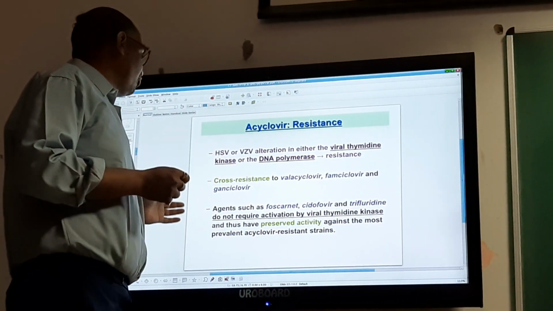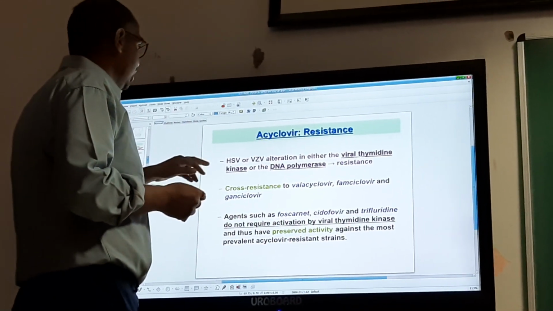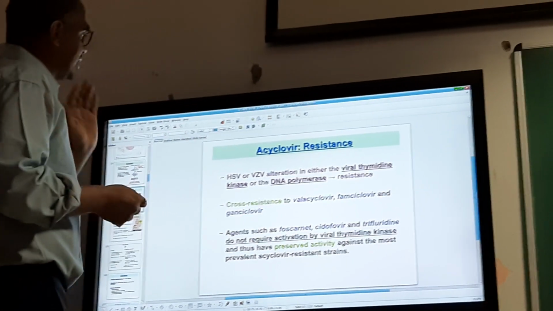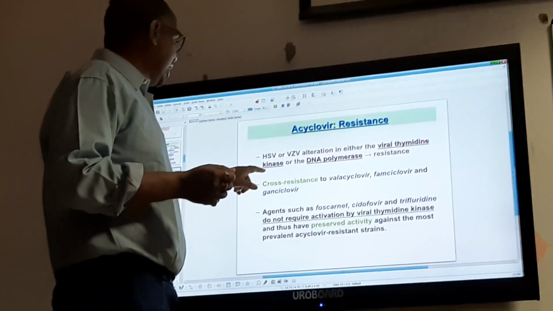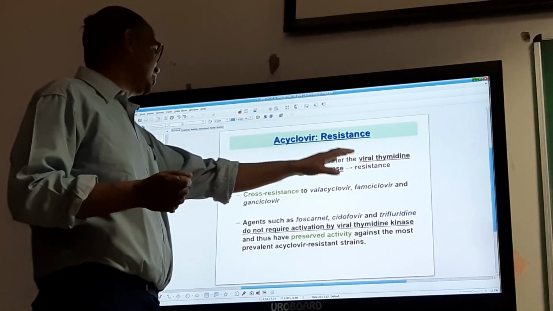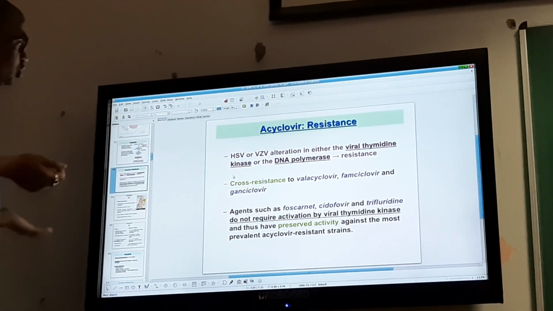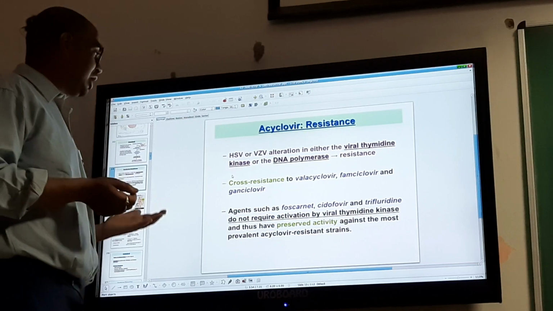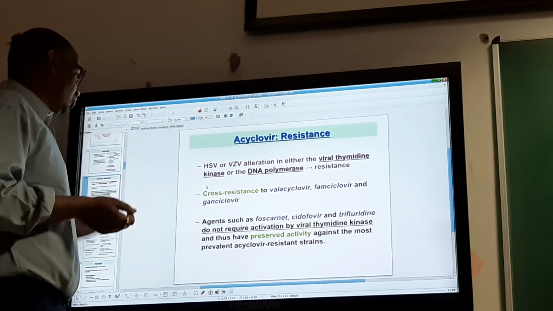In herpes simplex virus or varicella zoster virus, there can be alteration in either. Why is there resistance? There is resistance at two levels: viral thymidine kinase or DNA polymerase. This resistance is also shared by members of other groups like famciclovir and ganciclovir.